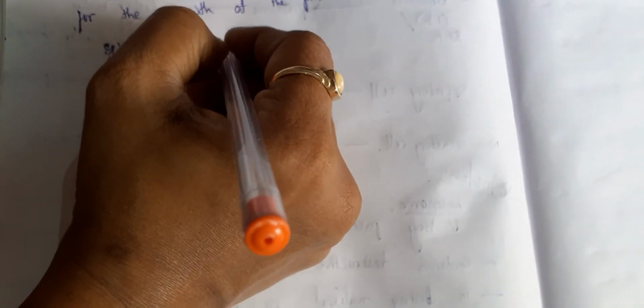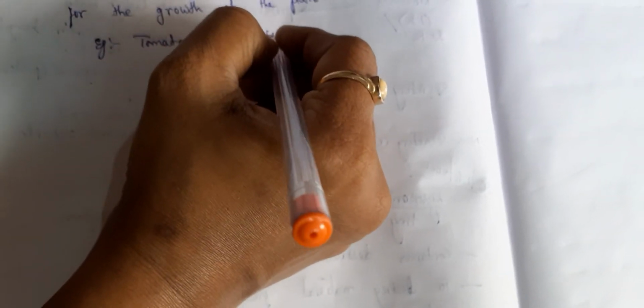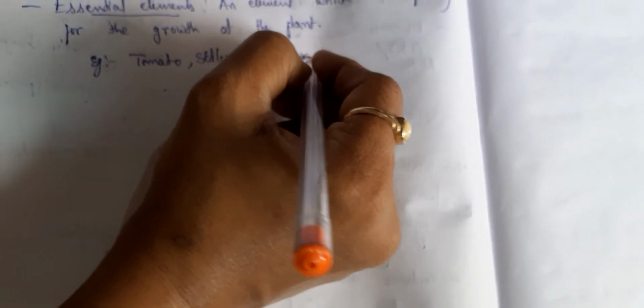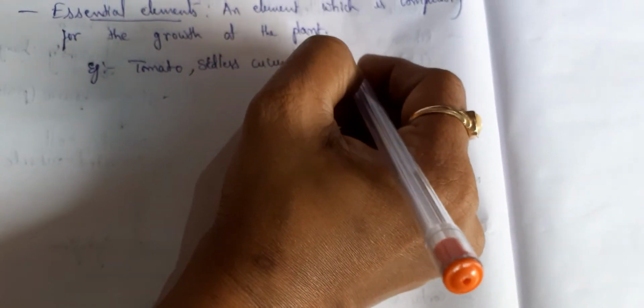Example, vegetables like tomato, seedless cucumber, lettuce, these are the plants that are generally used for the hydroponic experiments.